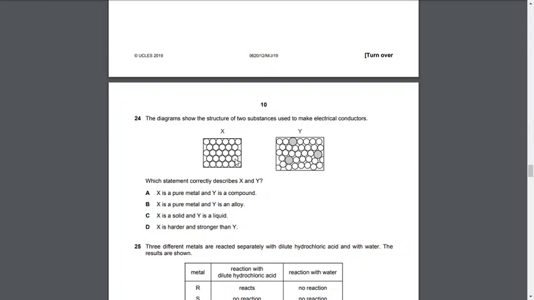Both of them are actually not chemically bonded together. That cannot be seen. So A is not the right answer. It's a mixture of elements that we can see in Y. A mixture of two different metals is called an alloy. So X is a pure metal and Y is an alloy. Thus B is the right answer.